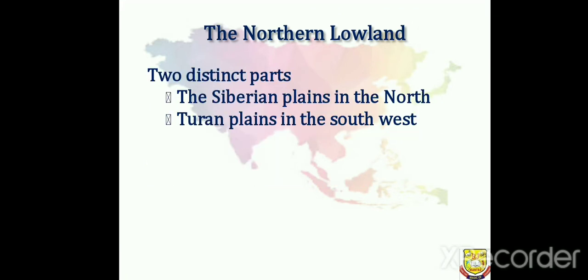Then there are two distinct parts. This northern lowland can be broadly divided into two regions: the Siberian plains in the northern part and the Turan plains in the southwest. You can see the map which I have enclosed along with the video, where it is clearly marked.